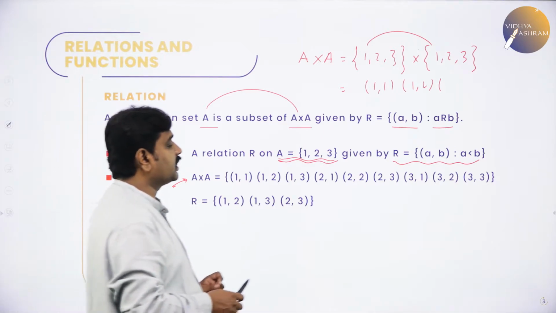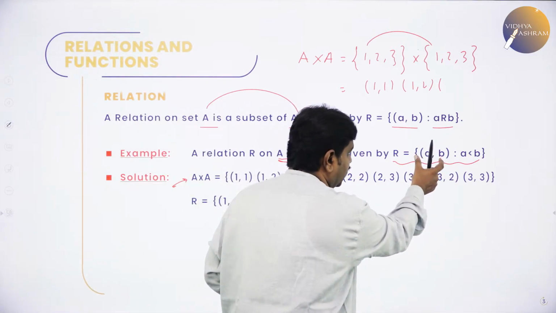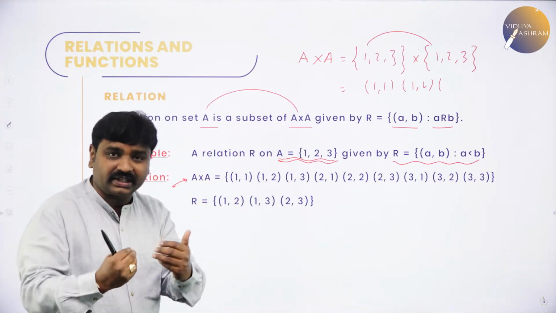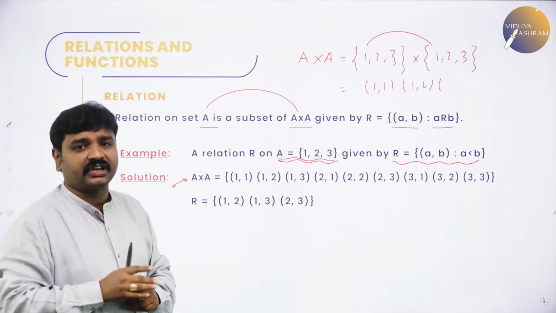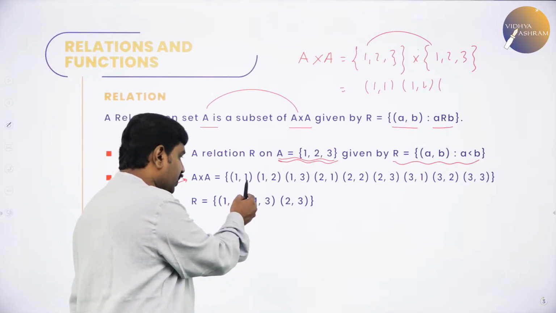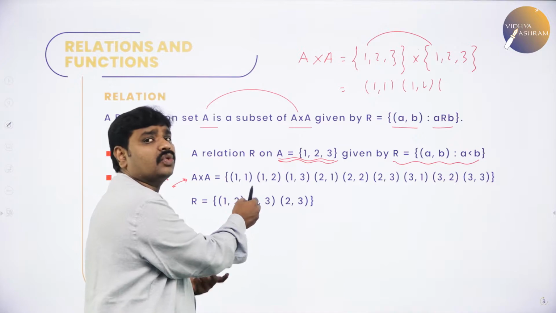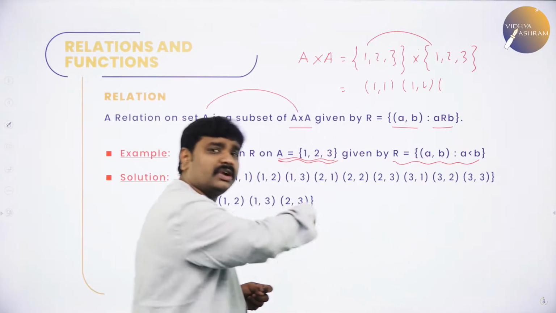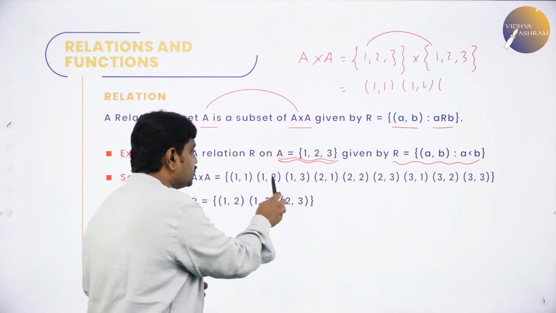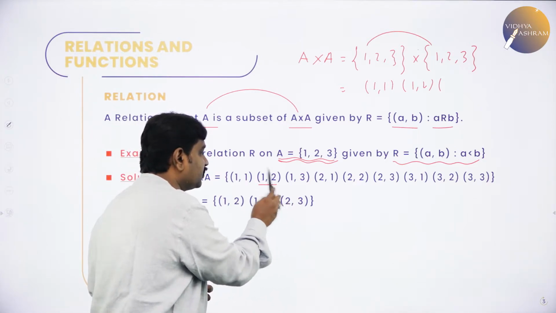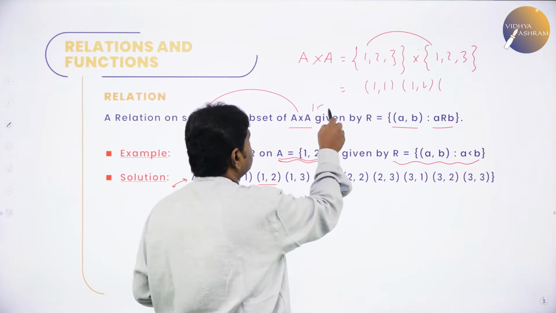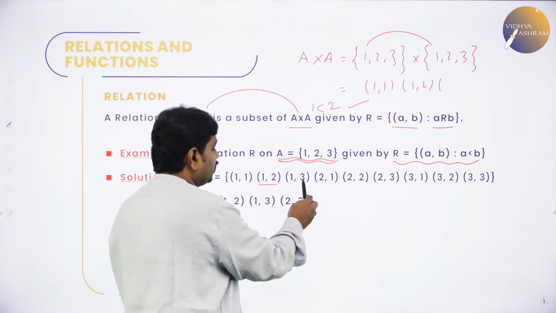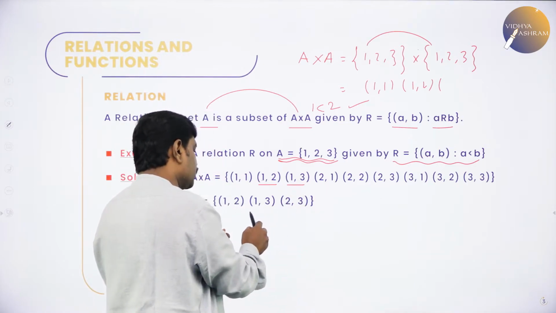Now, I will write the relation. What is the relation? It is ordered pairs (a, b) with a less than b. Means from A cross A, pick those ordered pairs where the first element is less than the second. Now, my question to you, is 1 less than 1? No, 1 is equal to 1. What about 1 2? The first element is less than the second element. Yes, 1 is less than 2. It obeys. So, I will pick this and I will place it in the relation. What about 1 3? Yes, 1 is less than 3. So, it belongs to the relation.